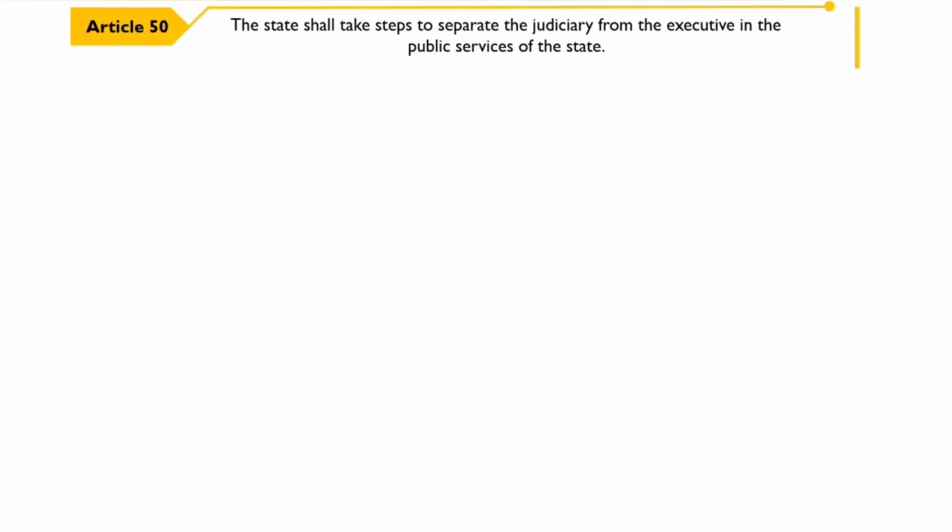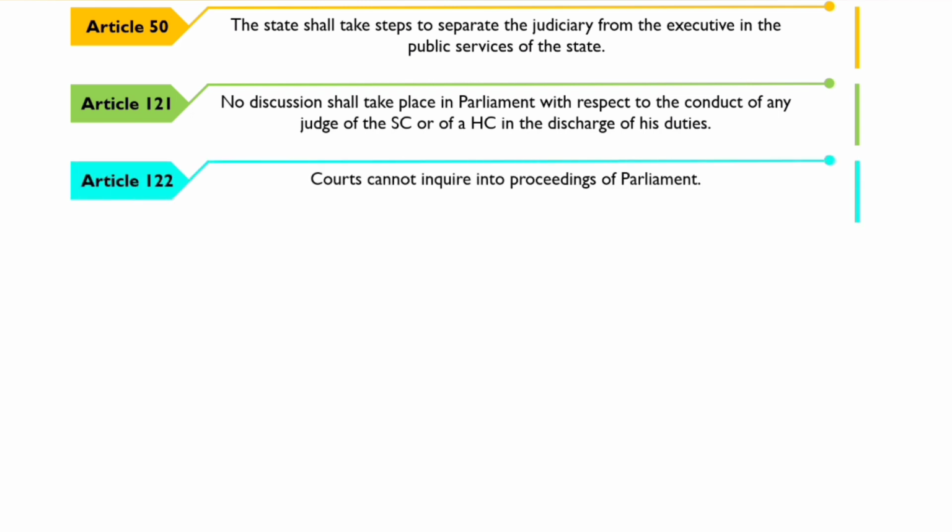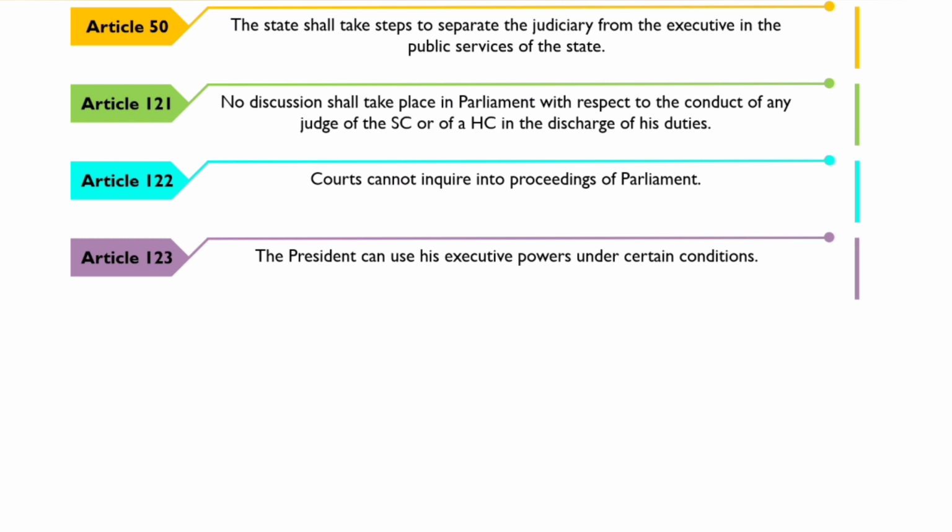Article 50 talks about separation of judiciary from executive. Article 121 talks about restriction on discussion in Parliament with respect to the conduct of any judge of the Supreme Court or of a High Court in the discharge of his duties. Article 122 says that courts cannot inquire into proceedings of Parliament. Article 123 says that the President can use his executive powers under certain conditions.